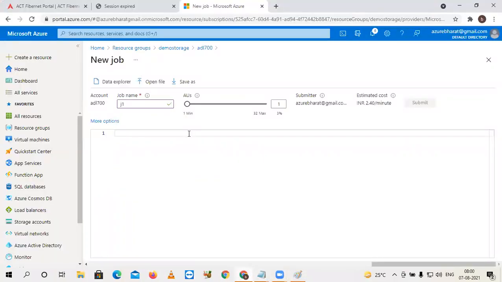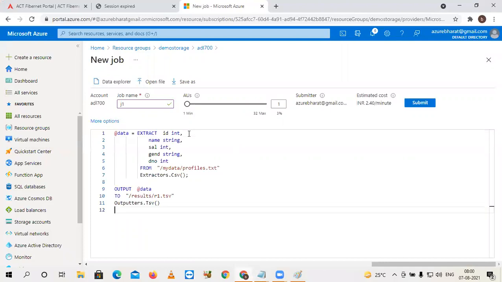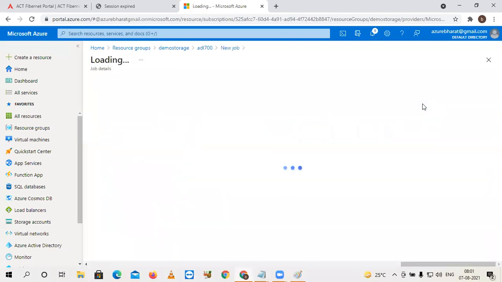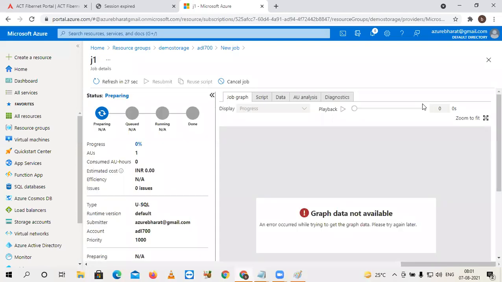In the script area, I'm giving this script. I'm submitting this one. All of you observe the submit button. I'm submitting this job. Generally, for a job, there will be four phases: preparing phase, queued phase, running phase, and completion phase. The last one, done, is completed. That means the termination phase.